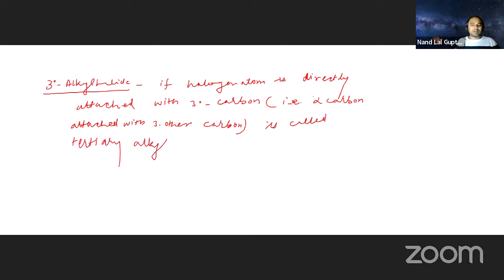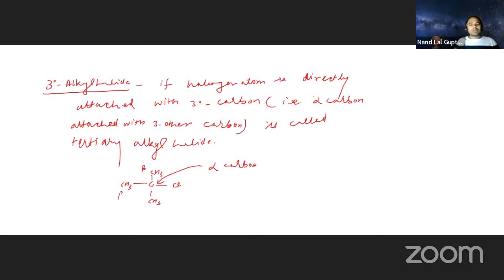This is called tertiary. Example: this is CH3, here is CH3, this is CH3 and here is Cl. So you see this one, this is the alpha carbon and the alpha carbon is attached with 3 beta carbons.